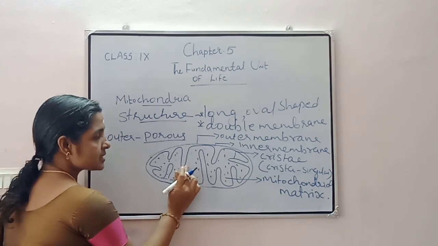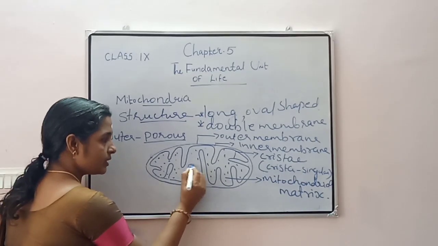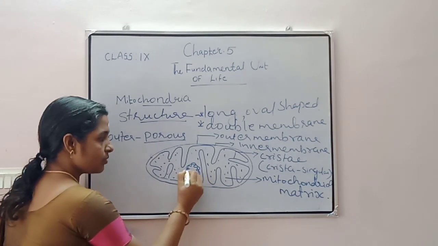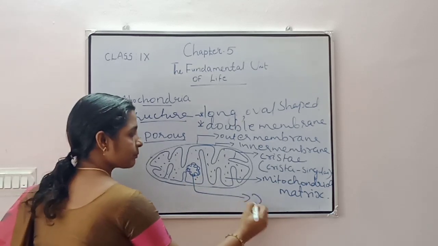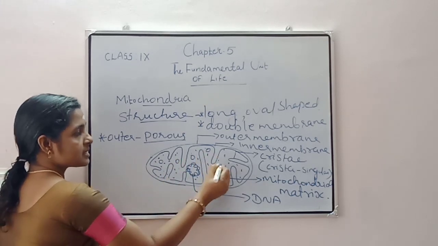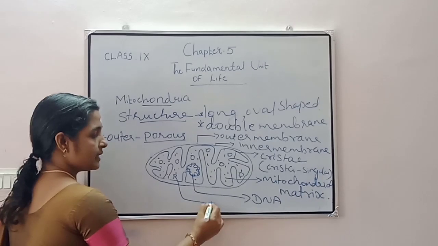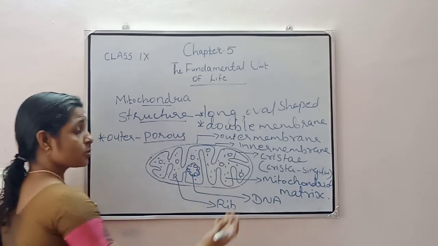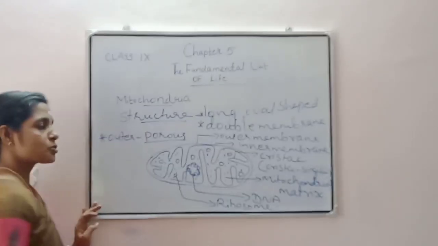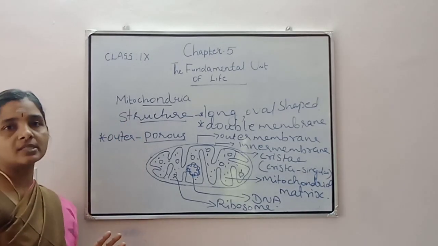And also this mitochondria consists of its own DNA. We can also see that there are ribosomes present in this matrix. Its own ribosomes and DNA are present in this matrix. So these are the structures of what?